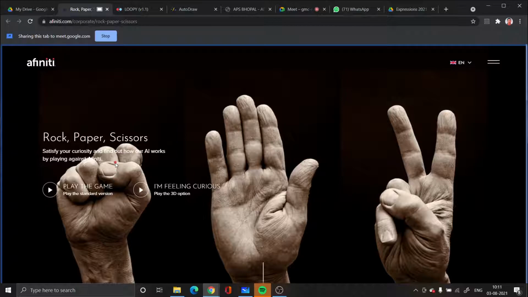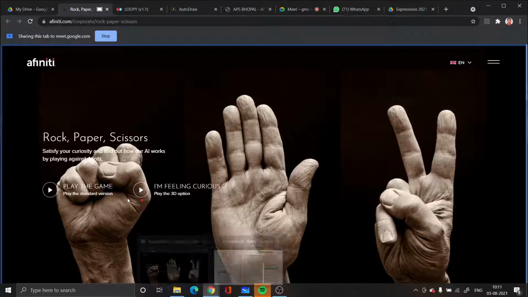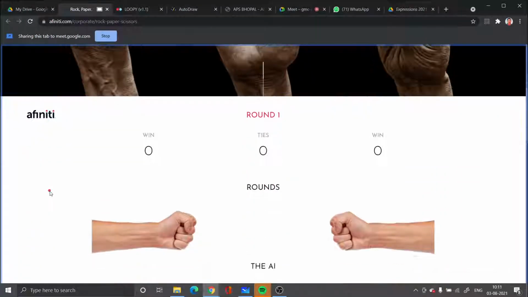If I make it and the computer doesn't, I'm the winner. In a similar way the game continues with different rounds, depending on our win or loss. We'll have at least 6 to 9 rounds. I'll start, play the game.